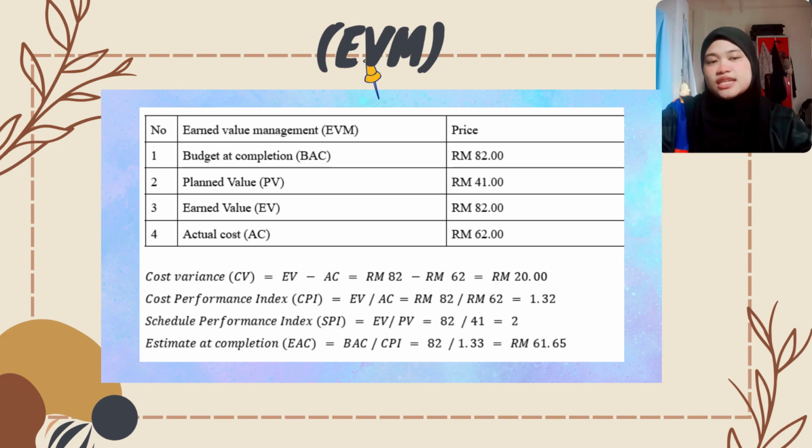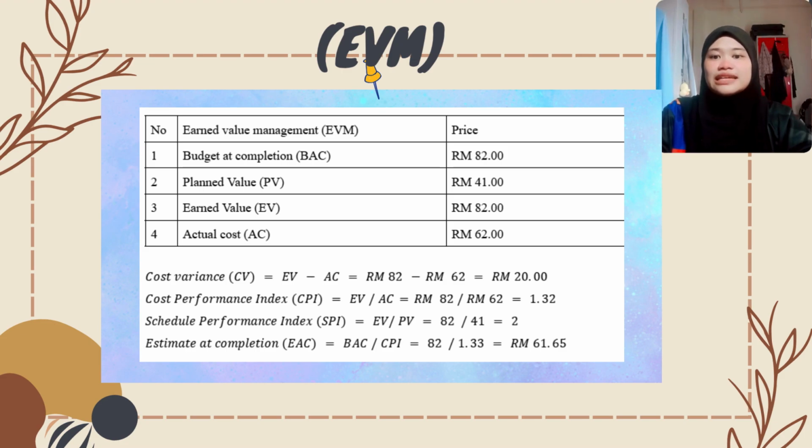From the calculation, the cost variance, CV, was a positive RM20. This means the project was completed under budget and generated cost savings. The cost performance index, CPI, was 1.32, which indicates that for every RM1 spent, the project generated RM1.32 worth of value. Therefore, the project demonstrates excellent cost efficiency.